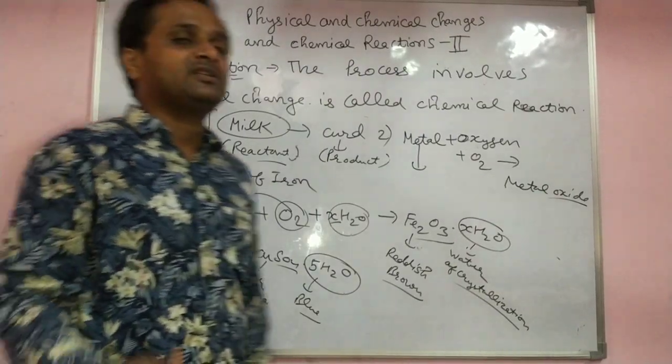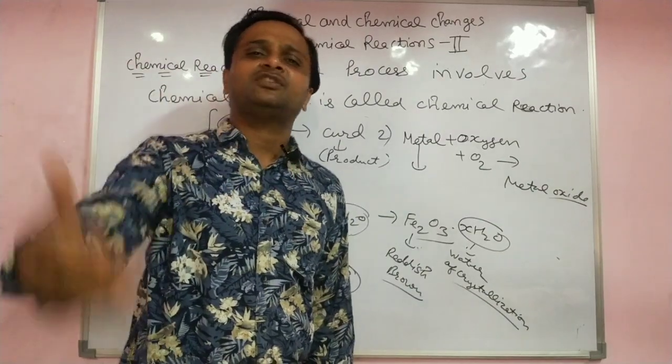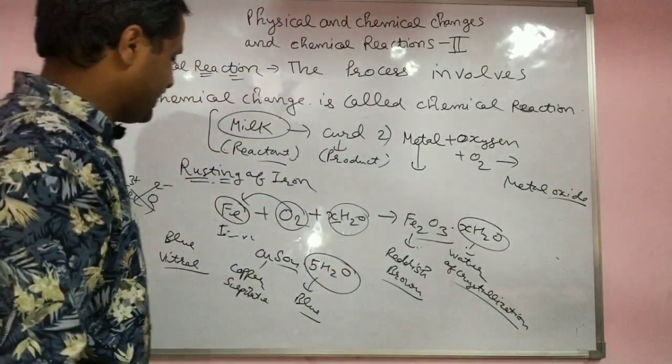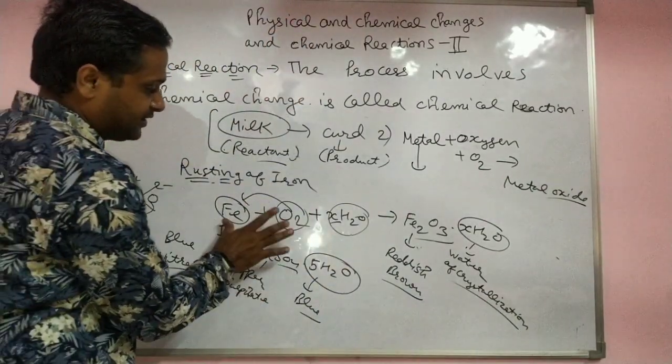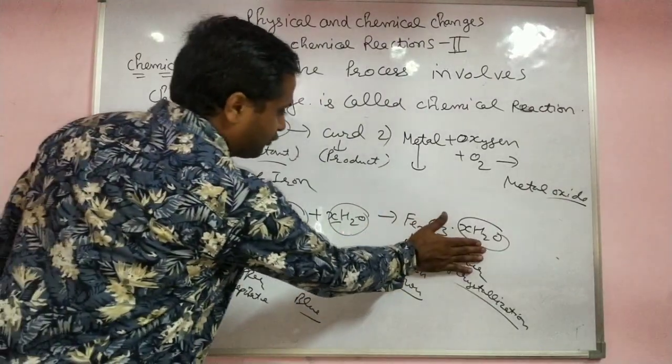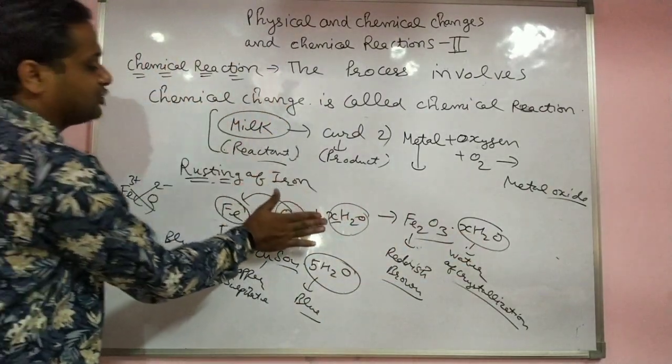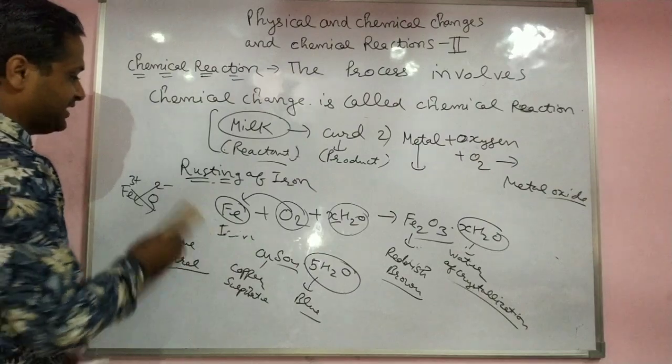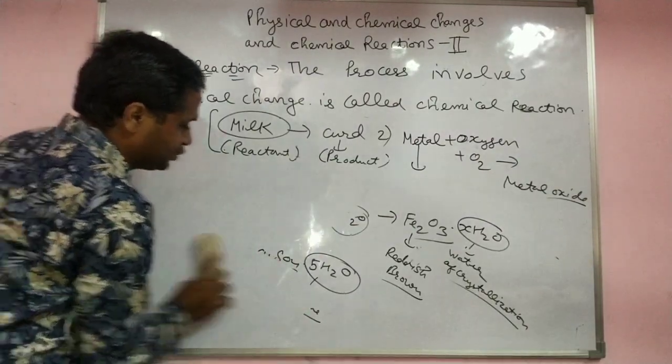For example, carbon plus oxygen gives us carbon dioxide. This reaction is a chemical change. A new product forms, and the product's properties do not match the reactant. Any other example, students?